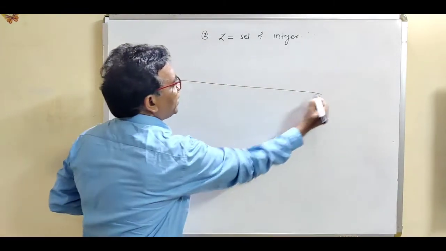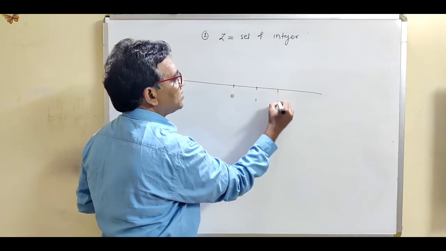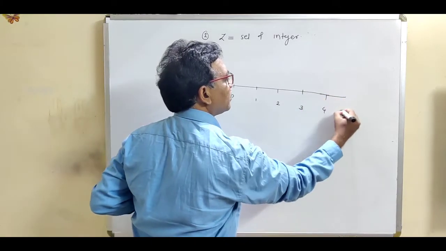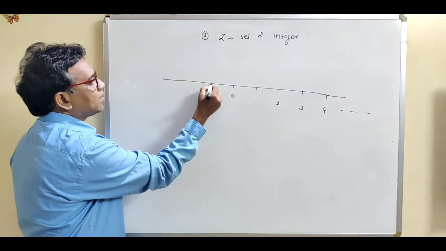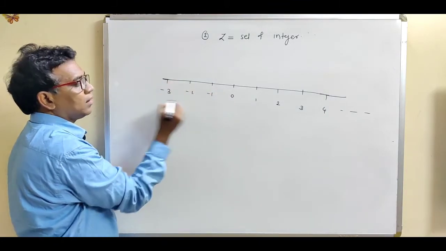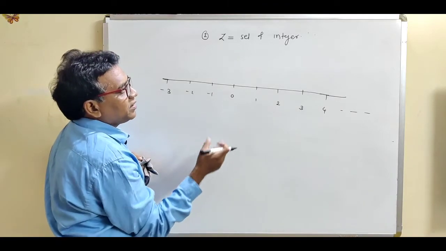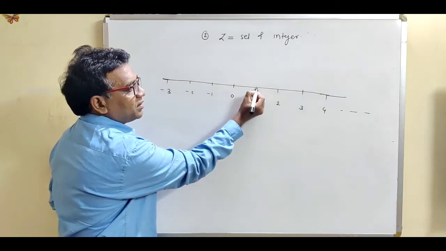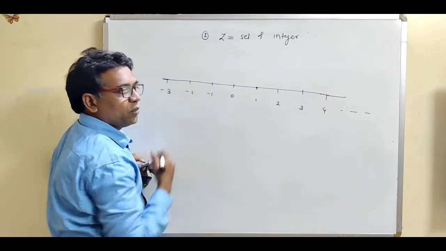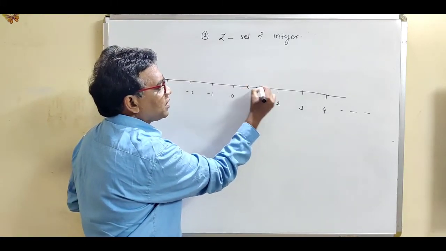Now the set of integers contains 0. It contains all the positive elements 1, 2, 3, 4 up to infinity, as well as the negative numbers -1, -2, -3 and so on. Now first of all, check whether this is a limit point for the set of integers. See what is the definition of a limit point. For a limit point, we have to consider any open sphere.